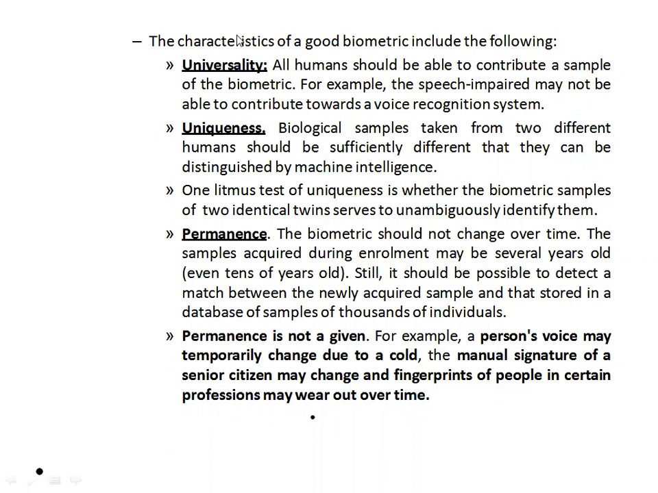So there are three characteristics. I'll repeat. Universality tells you need to give the same kind of samples as biometric samples. Uniqueness tells it is going to identify the unique identity of the people. Permanence tells biometric samples should not change over time, but they are going to change because of age and time. Depending on the situation, we need to change the biometric sample.